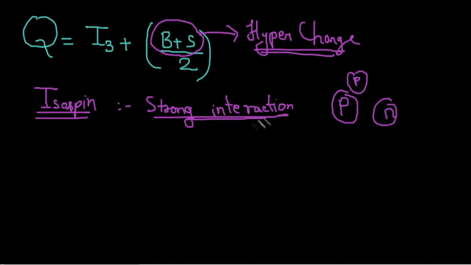The strong interaction treats proton-proton, proton-neutron or neutron-neutron interaction in a similar fashion. Charges are not included in strong interaction.